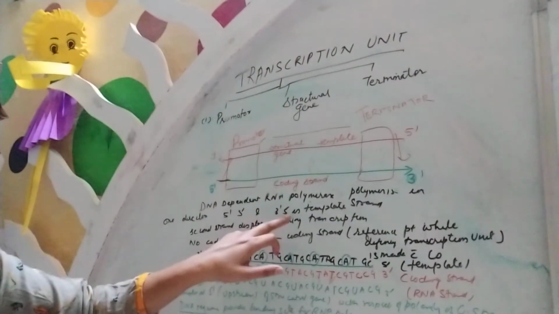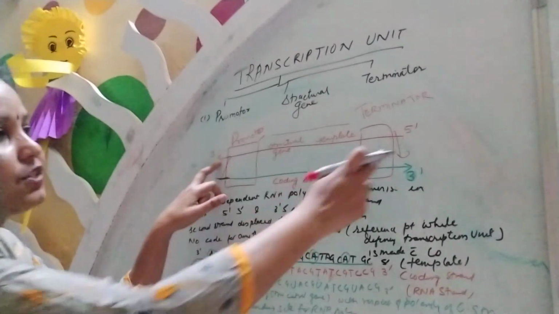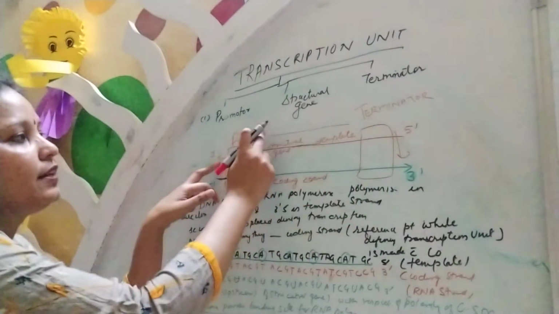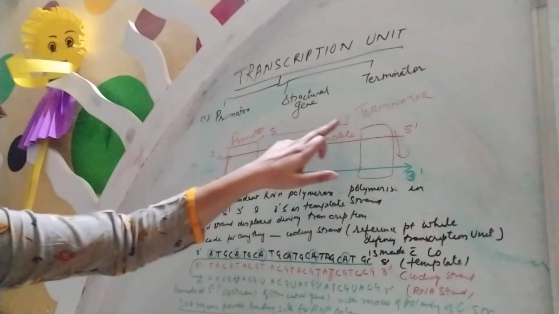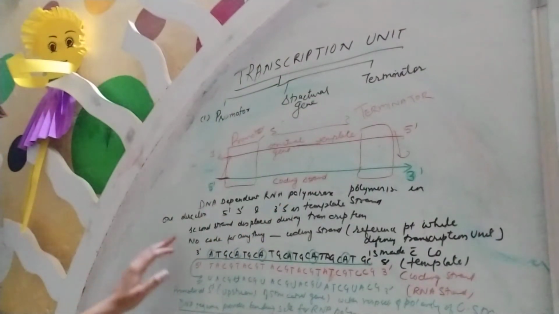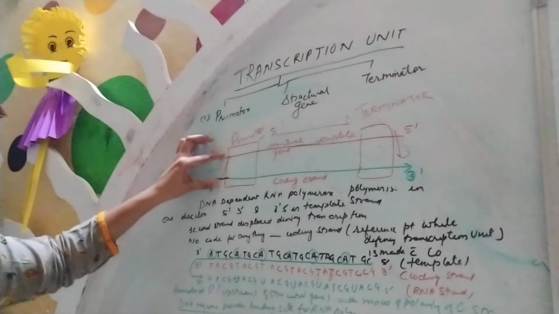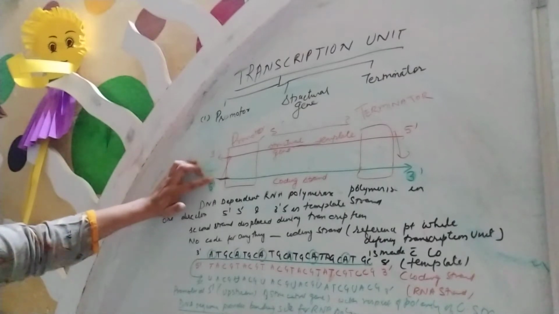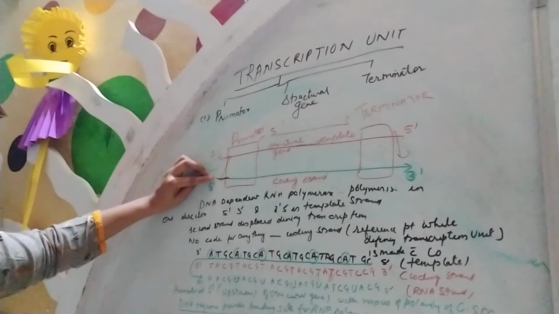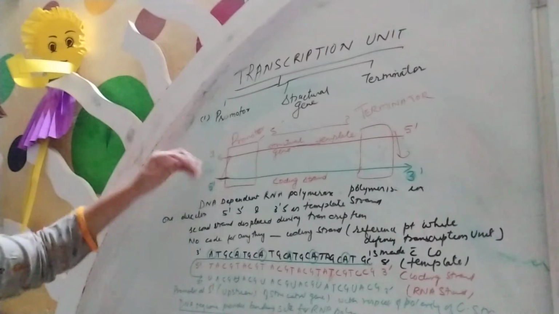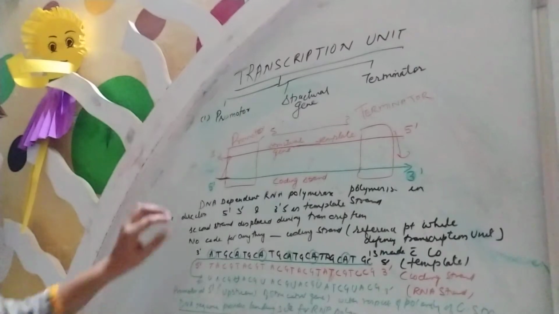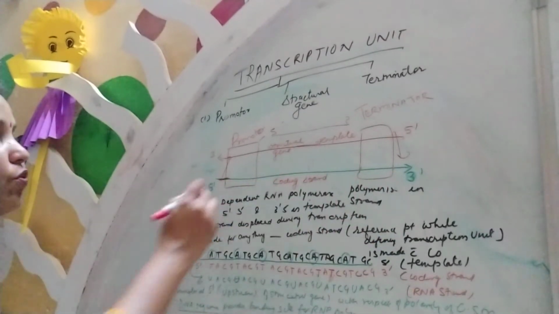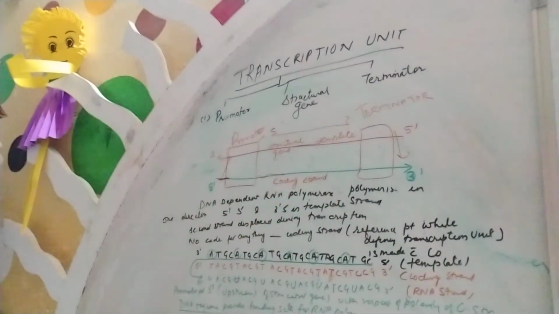So you can say this one is the template, this one is the template, and the new strand which is formed will be in the 5' to 3' direction. The second strand is displaced during transcription. When this process takes place, the second strand will be displaced and moved from the place. When transcription is initiated, this strand does not code for any messenger RNA.